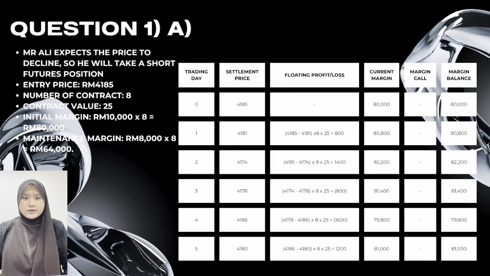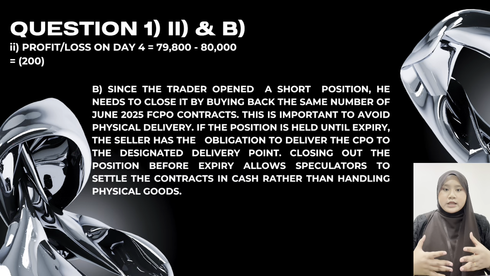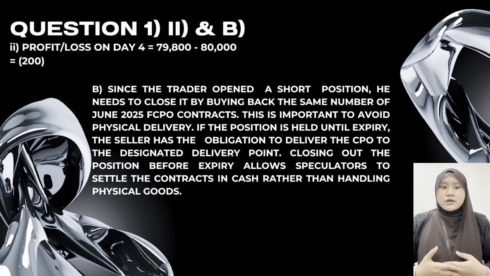For part 2, we need to calculate the profit or loss if Mr. Ali closed his position on day 4. We compare the margin balance on day 4, which is 79,800 ringgit, with the initial margin, which is 80,000 ringgit. The calculation is 79,800 ringgit minus 80,000 ringgit equals negative 200 ringgit. Therefore, Mr. Ali incurs a loss of 200 ringgit because the margin balance at the time he closed the position is lower than the initial margin.